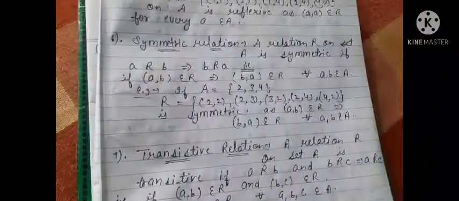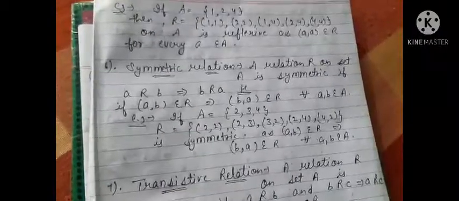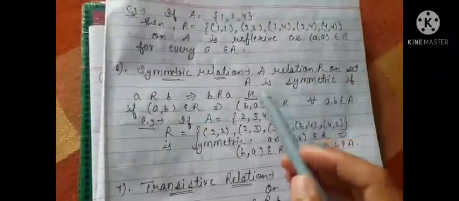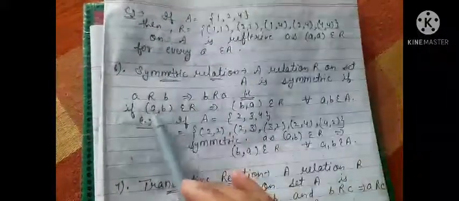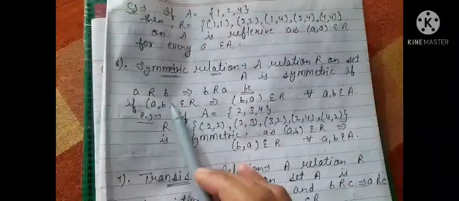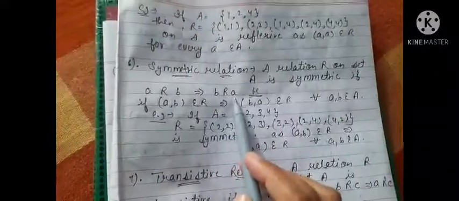Symmetric means when we rotate something, then it will be same. Right? A relation R on set A is symmetric if a relation b implies b relation a.